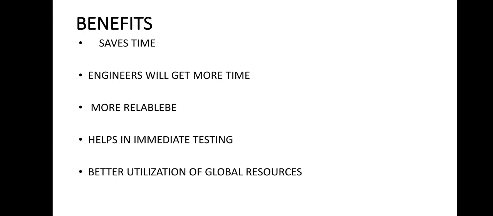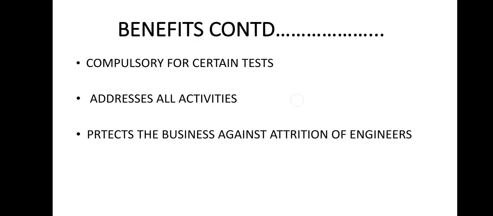It is more reliable, because if a human checks, then human errors will also be there. But if the software testing is automated and the test cases are checked by the software, then errors will be less. So again, it is reliable. We can take better utilization of global resources by using software test automation. We have some test cases that are automated, and it is compulsory for certain tests to be automated.